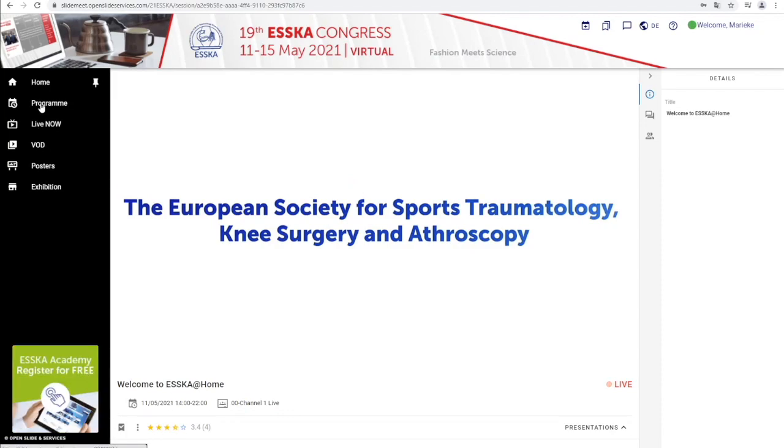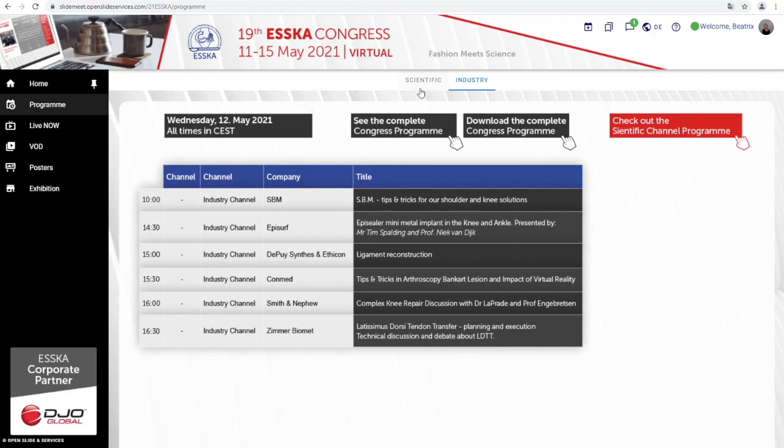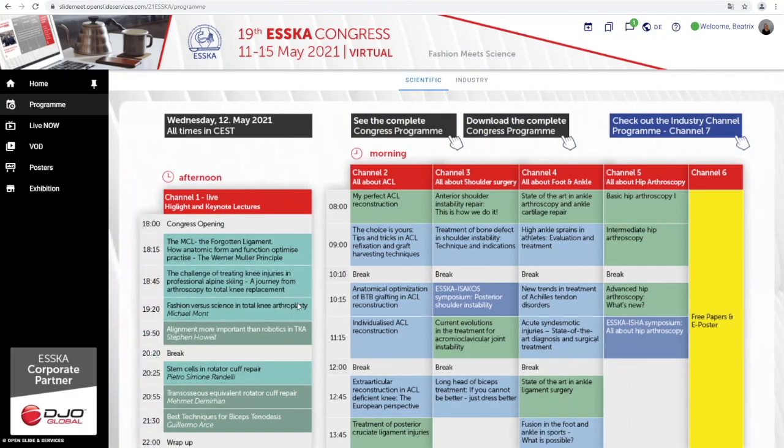When clicking on Program, you will be able to review the program of the Congress. The program is divided into Scientific and Industry, which is updated daily. Sessions are scheduled from 8 o'clock CEST, but can be watched at any point during the day, except Channel 1, which starts later in the day.